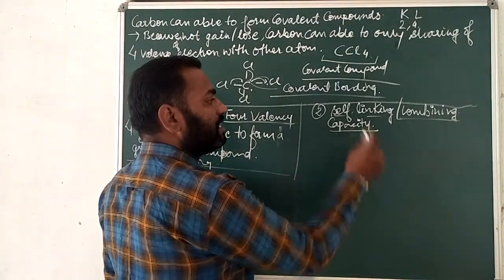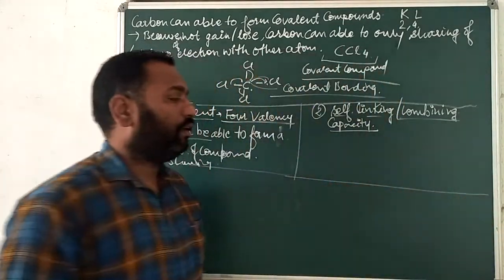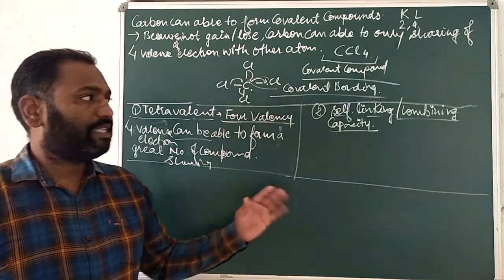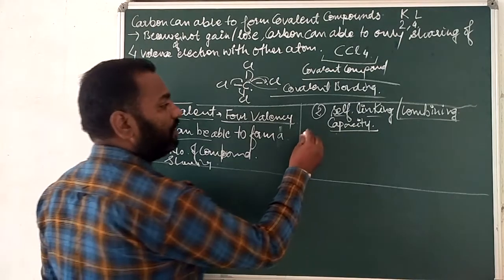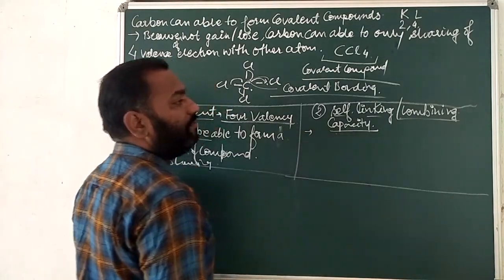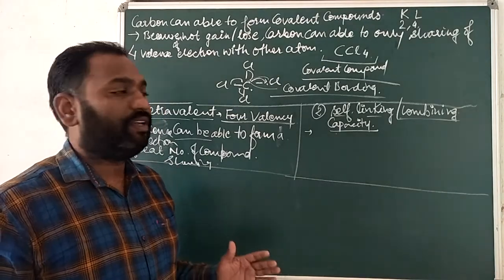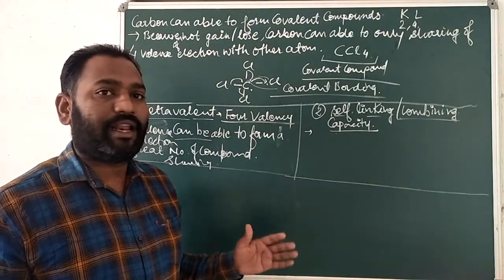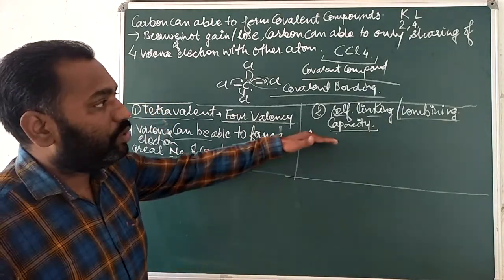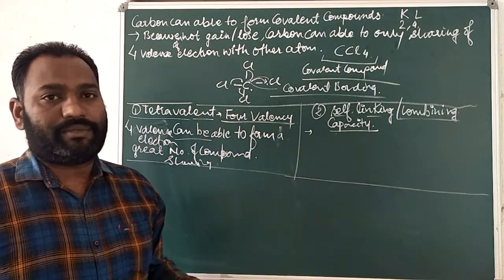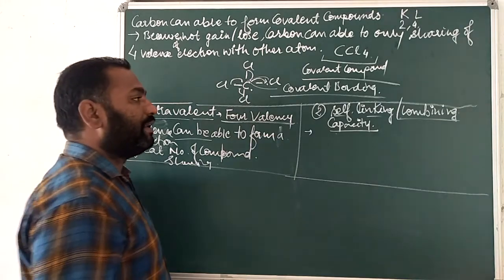And here there is self-linking, meaning many substances can be formed only by self-linking. So only carbon has the greatest number of compounds by self-linking. Self-linking or self-combining means they are having 4 vacant places, or you can say they are having 4 valence electrons. Due to this, they can link with many other atoms to make a large number of compounds. This is also known as catenation.